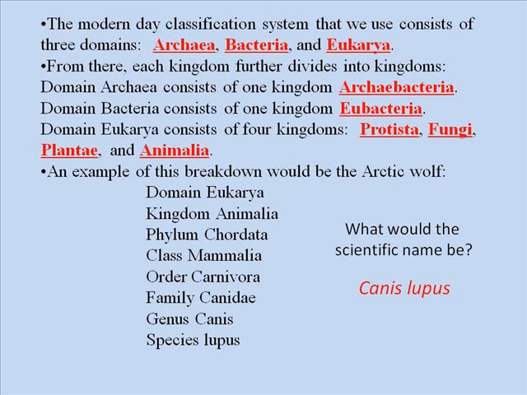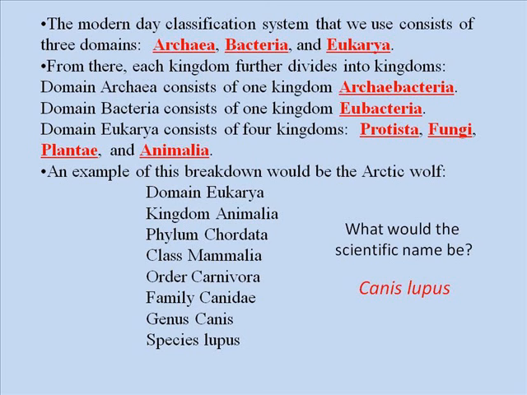So now, you had the quiz on classification system, and we are going to look at the breakdown for something that is living. Now in 17, we looked at the breakdown for the great horned owl.